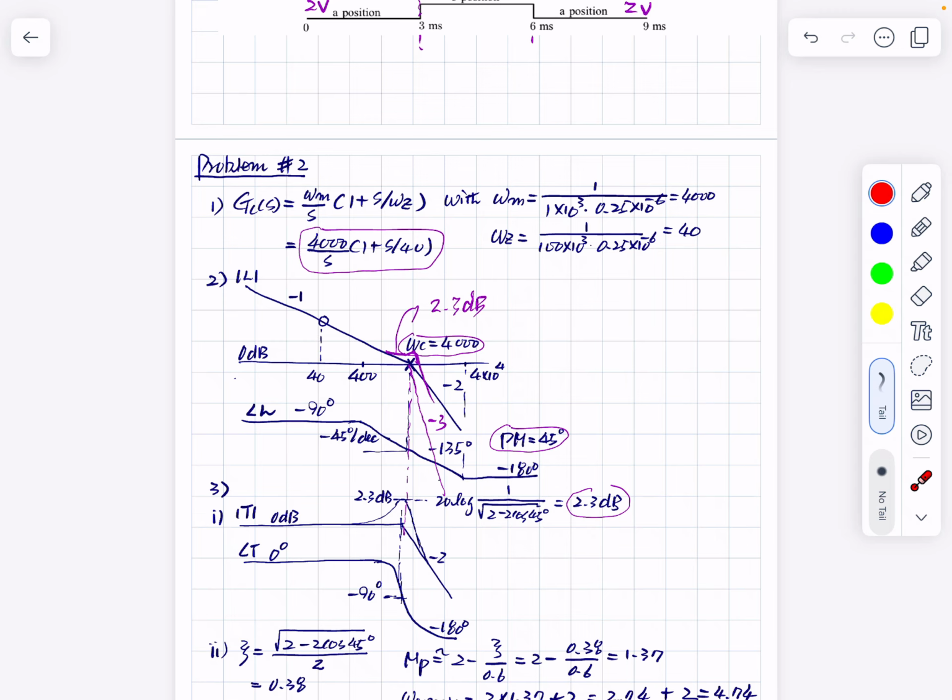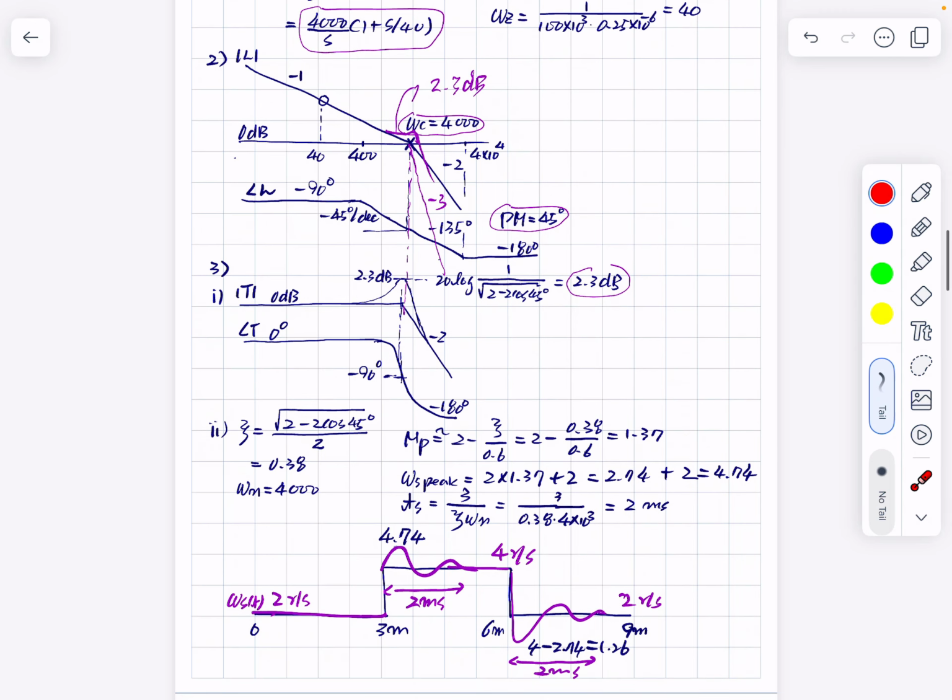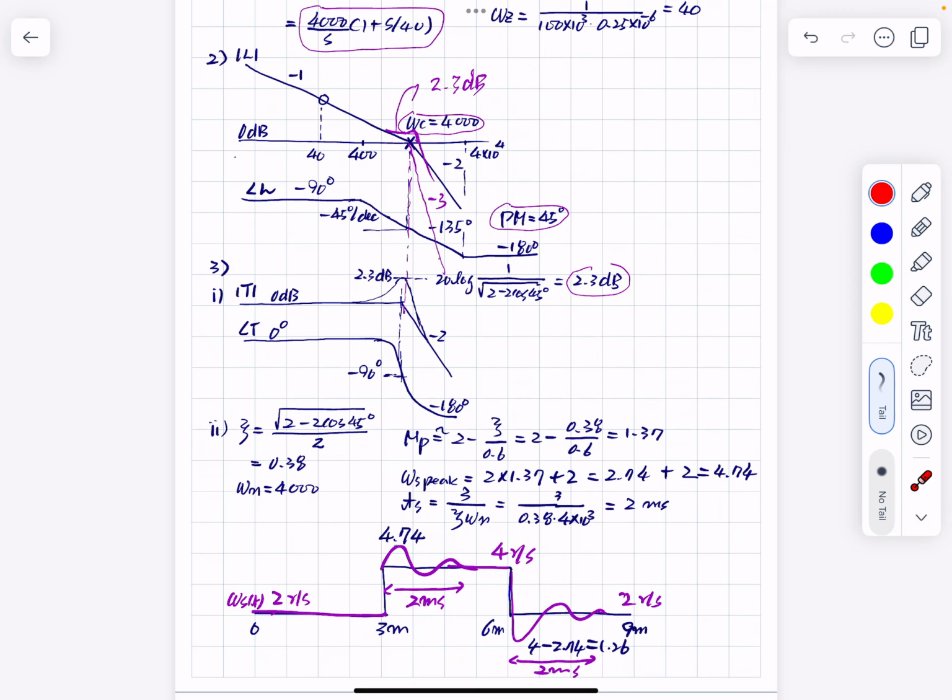Okay, and sketch this. To sketch the step input response, you need to find zeta, and this is the relationship between phase margin PM and damping ratio zeta. Using this equation, you conclude this, and omega n is this double pole frequency, which is 4,000, and this formula is given.